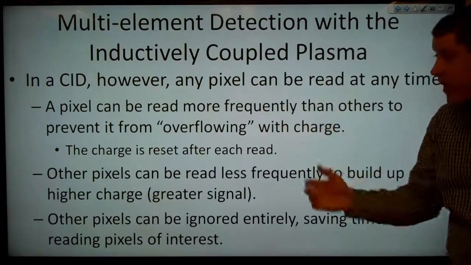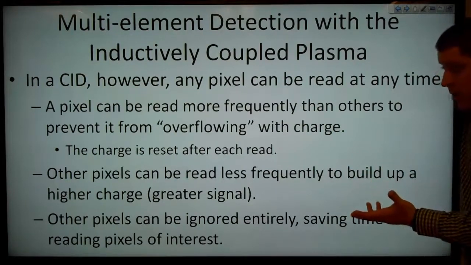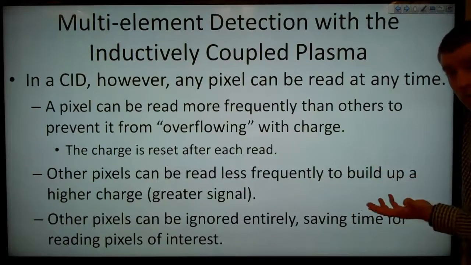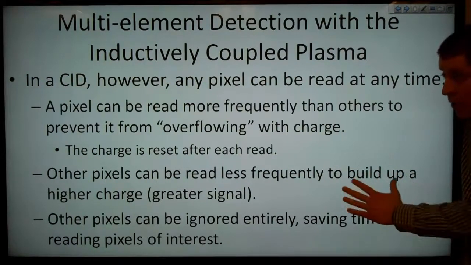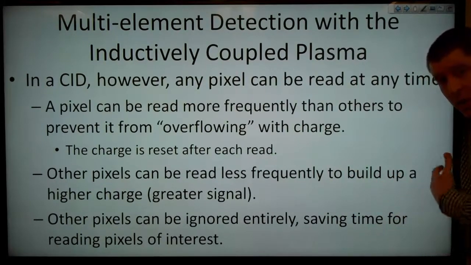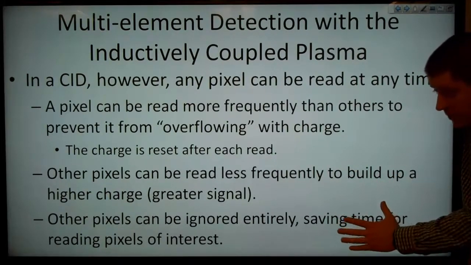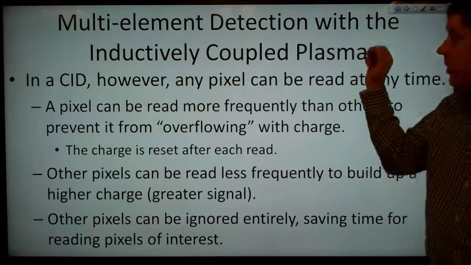That is, a pixel can be read more frequently than others to prevent it from overflowing with charge. This will reduce blooming. The charge will then be reset after each read. Other pixels can be read less frequently to build up a greater charge and thus a greater signal. Still other pixels can be ignored entirely, saving time for reading the pixels of interest to us.